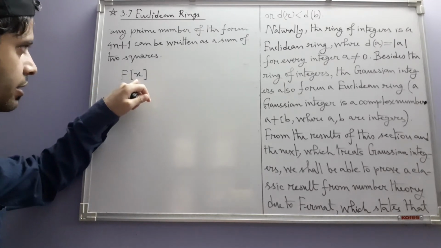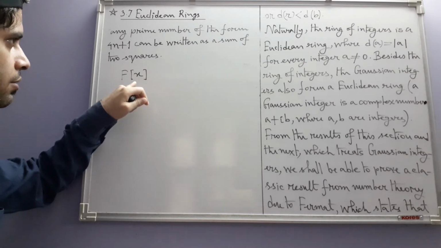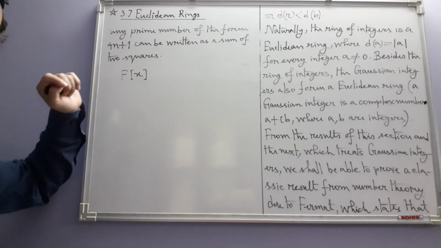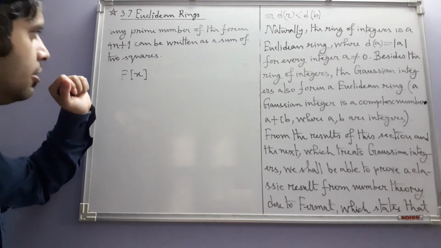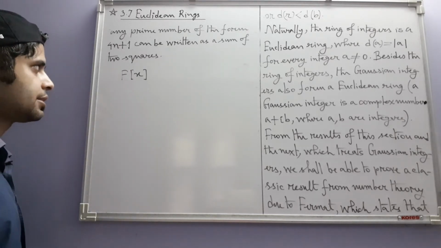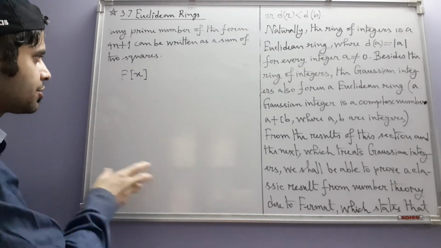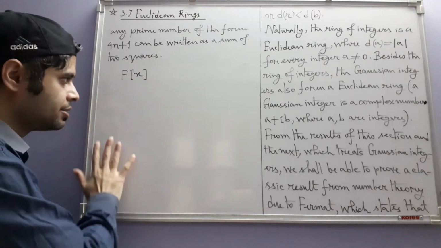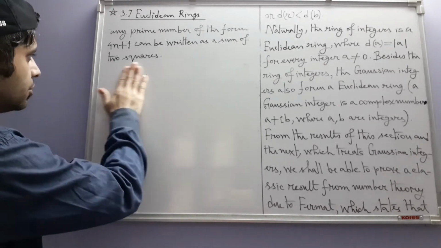Particularly this ring with only one variable is important in linear algebra, in the concept of the minimal polynomial of a linear operator over a finite dimensional vector space. The result that tells us such a minimal polynomial exists will now be stated and proved.